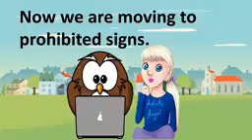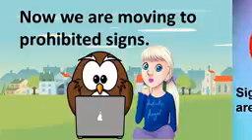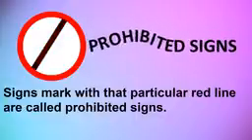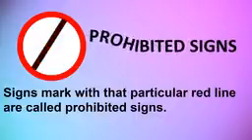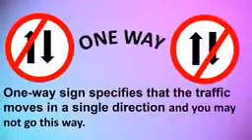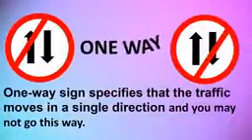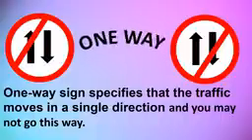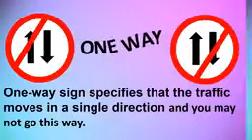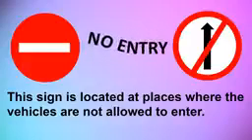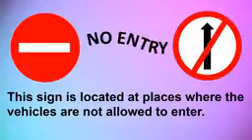Now we are moving to prohibited signs. Signs marked with that particular red line are called prohibited signs. One way. The one-way sign specifies that the traffic moves in a single direction and you may not go this way. No entry. This sign is located at places where vehicles are not allowed to enter.